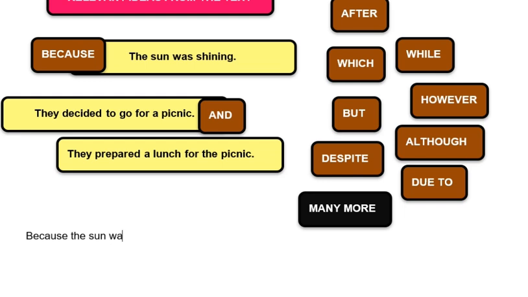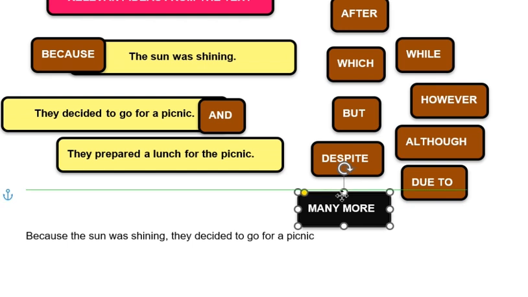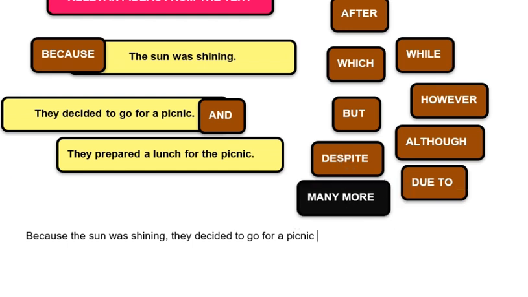Because the sun was shining, they decided to go for a picnic and prepared a lunch for it.